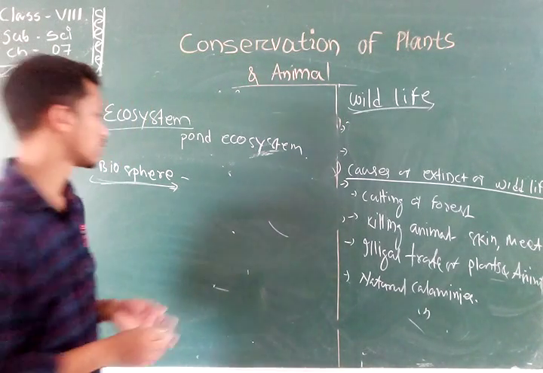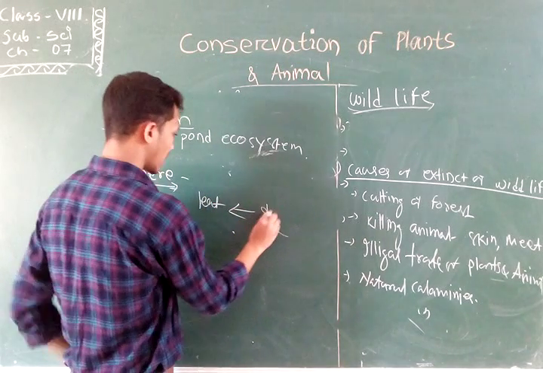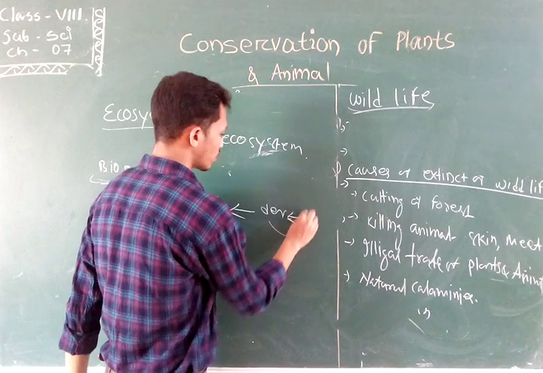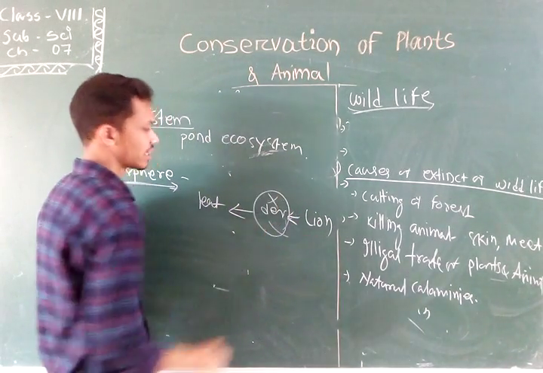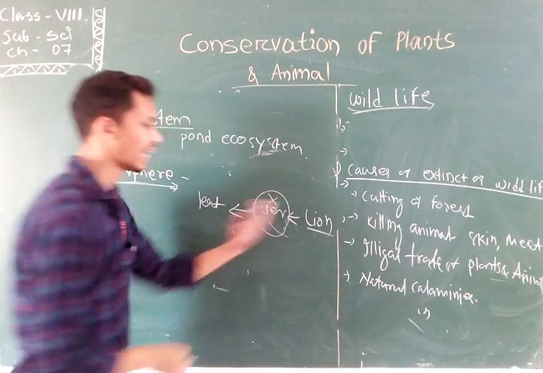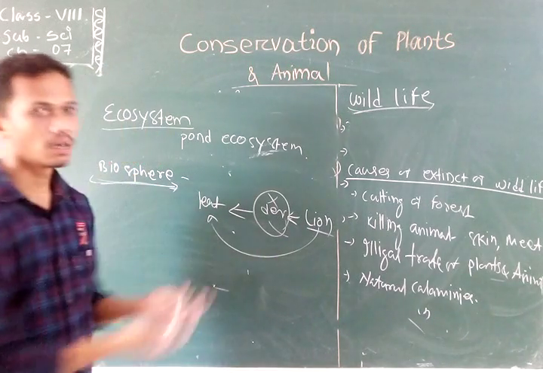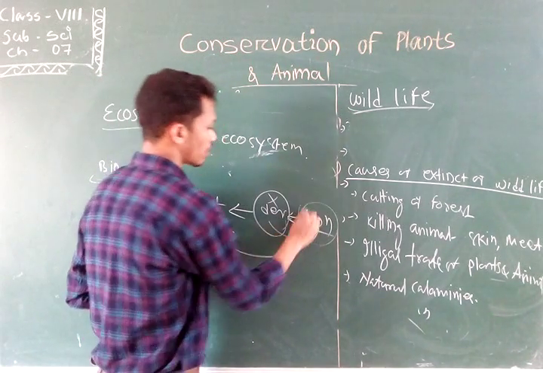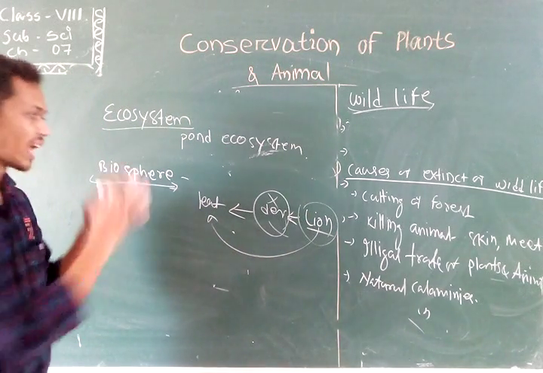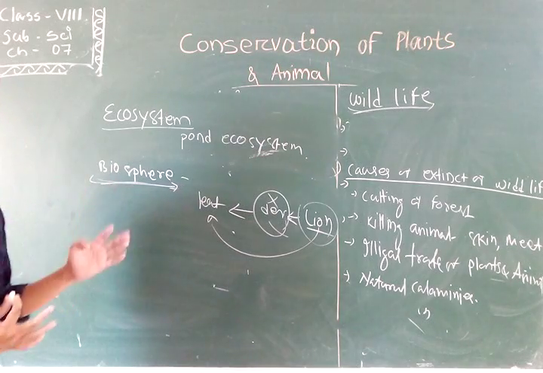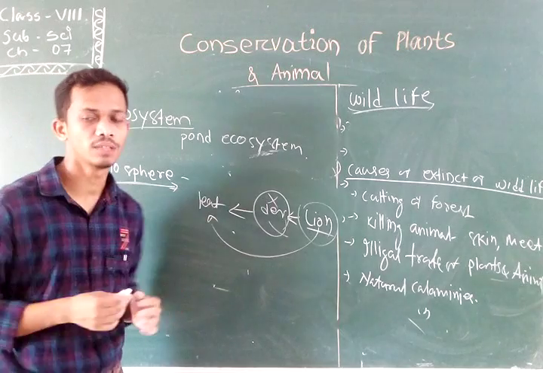Suppose here is a leaf, which is eaten by a deer, and the deer is eaten by a lion. If all the deer vanish from such a region, then the lion cannot eat the leaf. So at some time the lion will also die or vanish from our earth. In the food chain all animals are connected with one another. So every animal is important for the ecosystem. Therefore the conservation of wildlife, or the animals, is necessary.